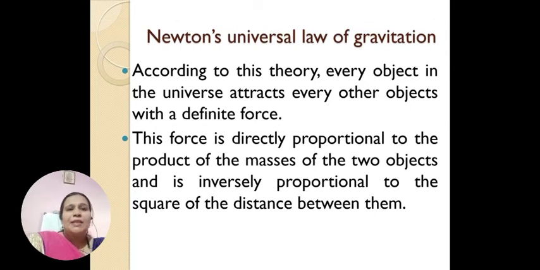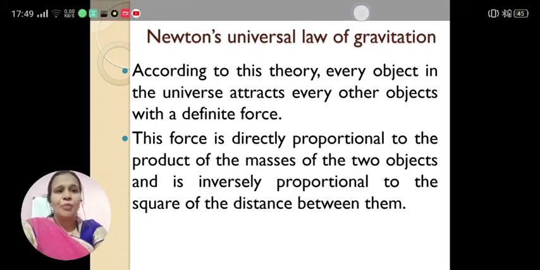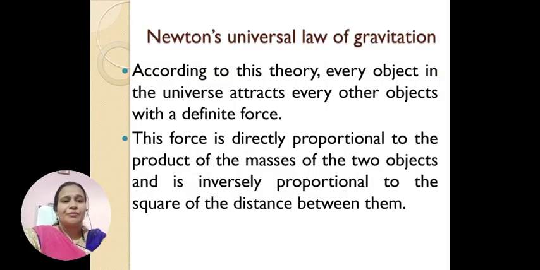The next topic is Newton's universal law of gravitation. Very important law, it can be asked for a 2 marks question. According to this law, every object in the universe attracts every other object with a definite force.